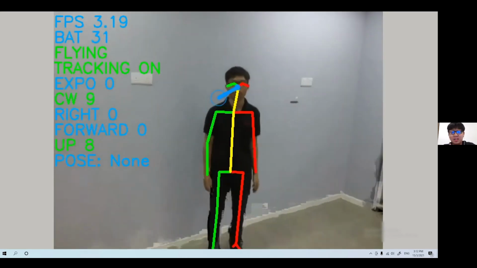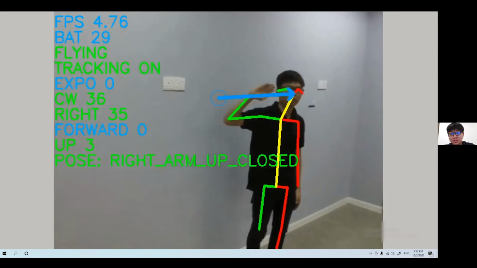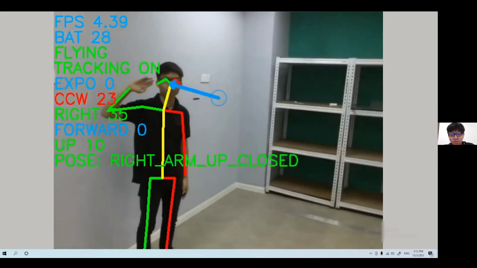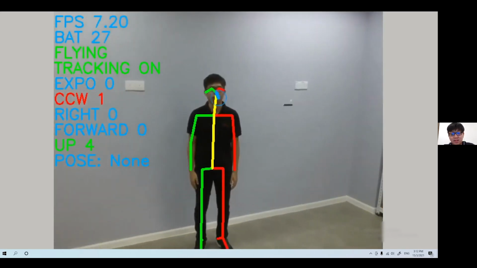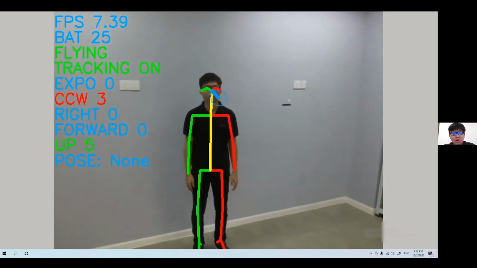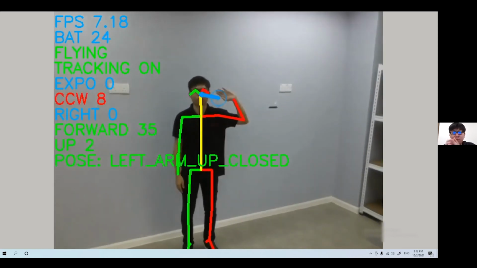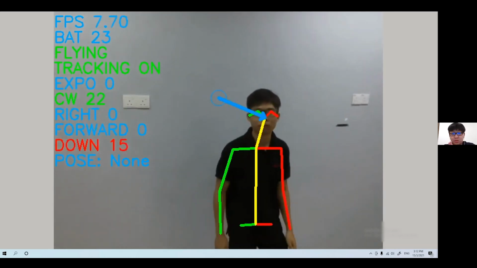It uses the DJI Tello to track the person, with a library called OpenPose. When the person uses different poses, the DJI Tello reacts to the pose. So OpenPose is actually a very, very interesting open source project.